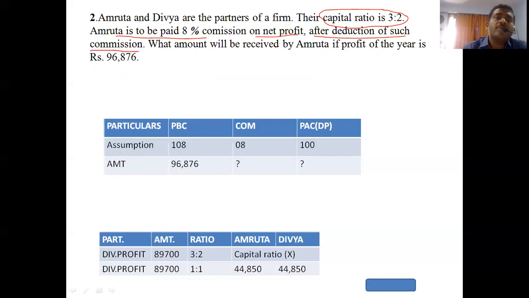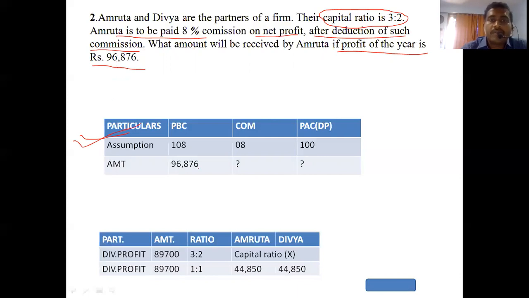So I already said to you, when this phrase comes, after deduction of commission, we have to prepare this particular column. Clear? What amount is received by Amruta if the profit for the year is 96876? Profit of the firm means it includes everything, commission, everything.